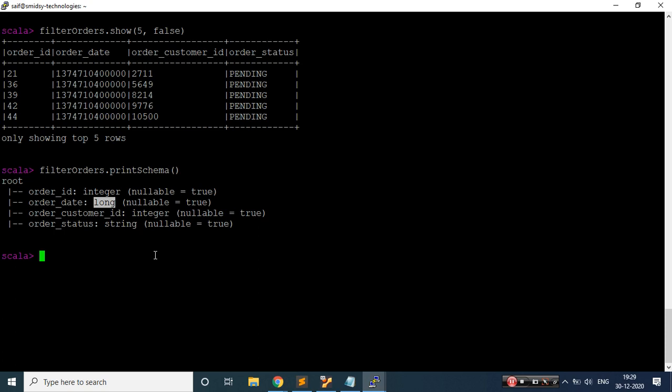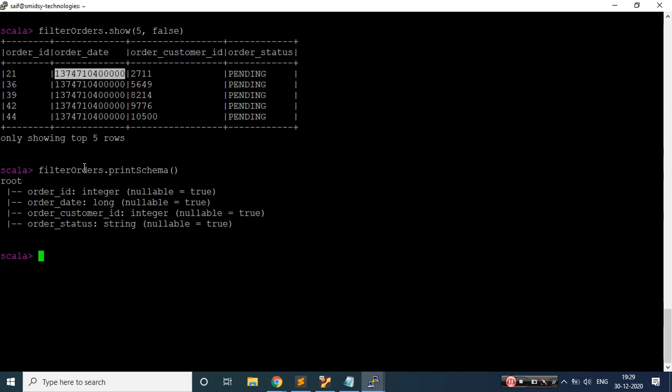Now I need to convert this. This is a very important point, and this is the main point of this scenario. Converting a date which is in a long format, in milliseconds, I know it's very easy, but we need to know a small thing, and there is a small concept behind that. So I'll try to solve that, and we'll see.